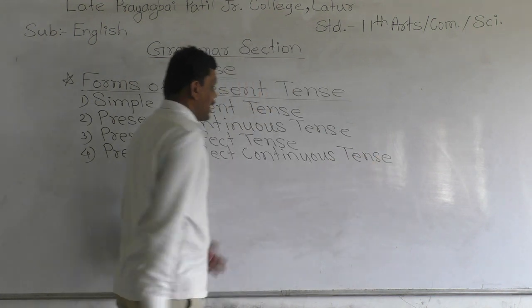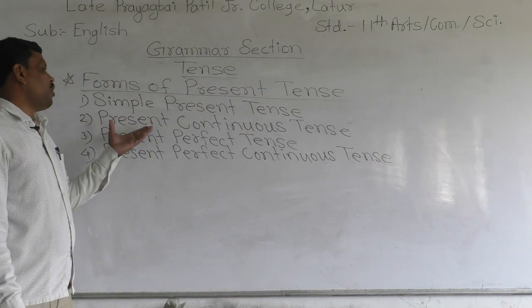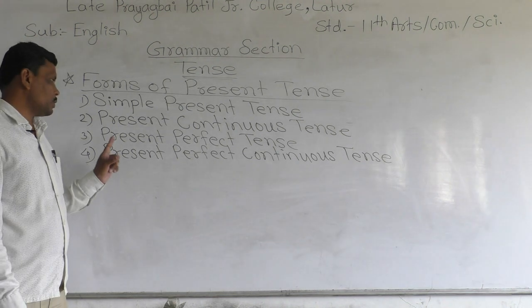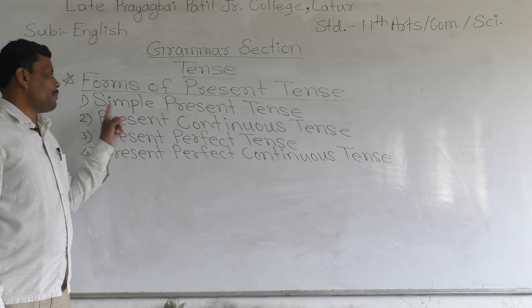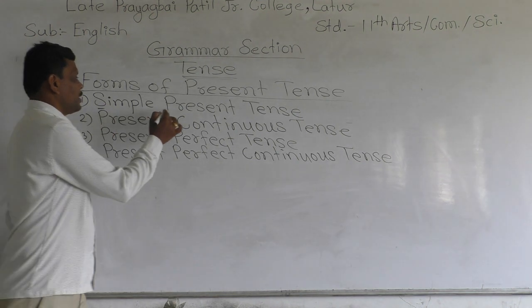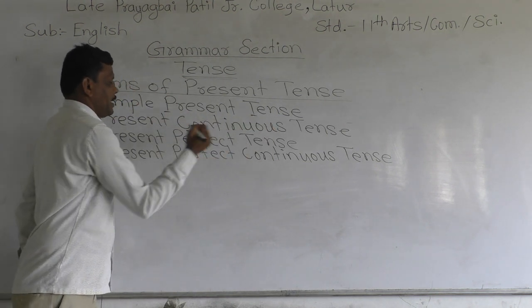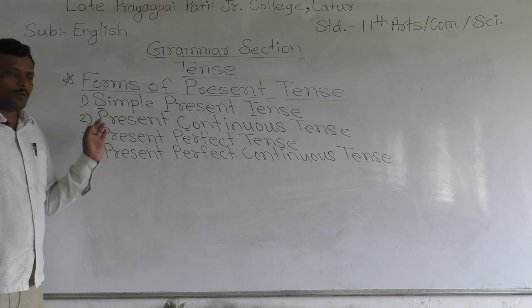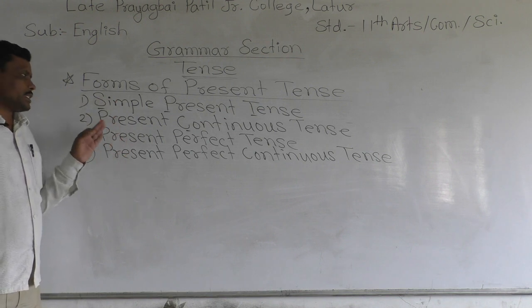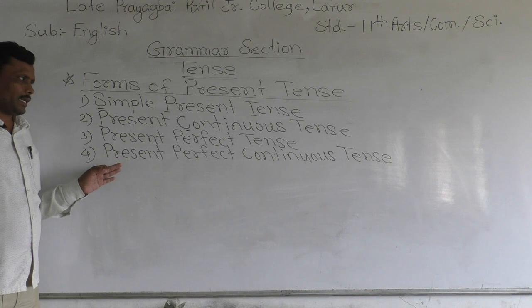These are the titles of the forms of present tense. So there is the capital letter for each word, right? We have to discuss these forms of present tense.